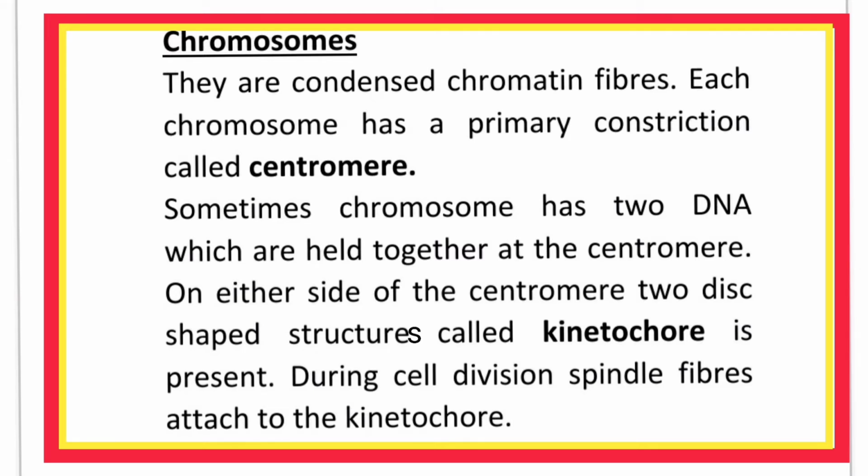Each chromosome has a primary constriction called centromere. Sometimes a chromosome has two DNA which are held together at the centromere. On either side of the centromere, two disc-shaped structures called kinetochore are present. During cell division, spindle fibers attach to the kinetochore.